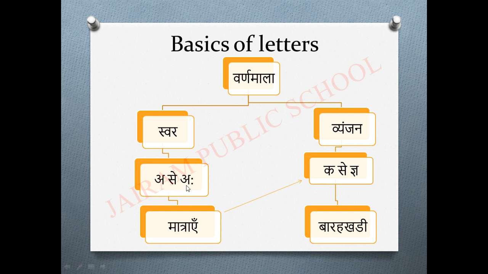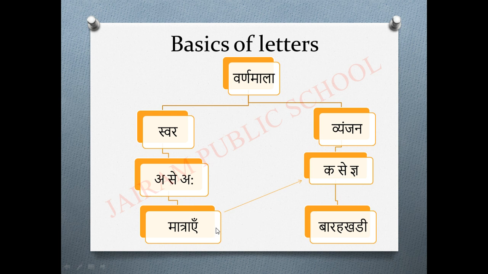Swar means a, aa, up to aha. We will be getting basic letters, yes or no? Yes. By using these basic letters, we will be getting matras, that means the symbols, the pronunciation sounds. We'll be getting the symbols. Here, in Vyanjan we will be getting ka to gya.